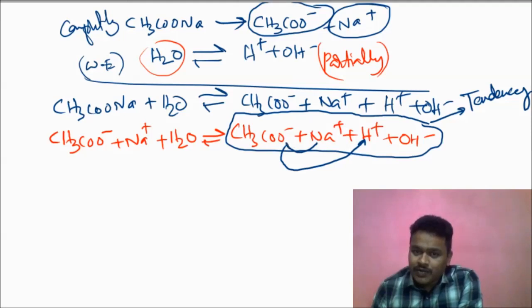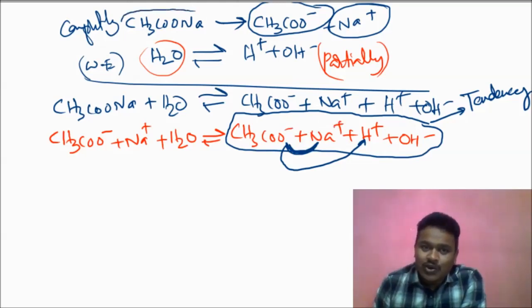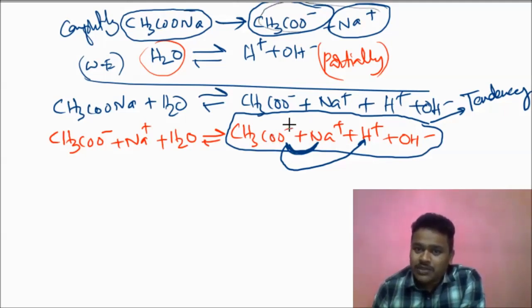First option. Observe here. These two, CH3COO minus and Na plus. What is forming? Again our salt is forming. The salt is nothing but these same ions again. So if you take the first option, the same ions will only be there in the solution. So it is not correct.